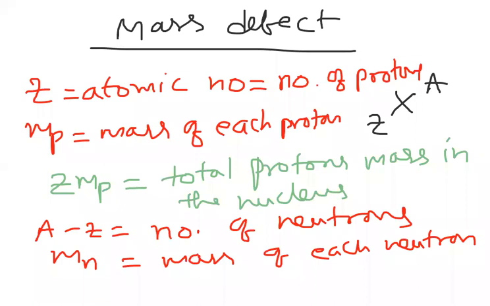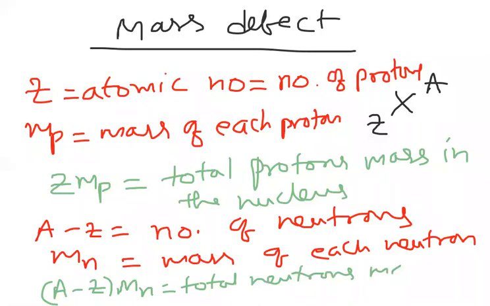The number of protons Z into the mass of each proton MP gives the total protons mass in the nucleus. Similarly, the number of neutrons in the nucleus into the mass of neutron will give us the total neutrons mass in the nucleus. This is the information we got.